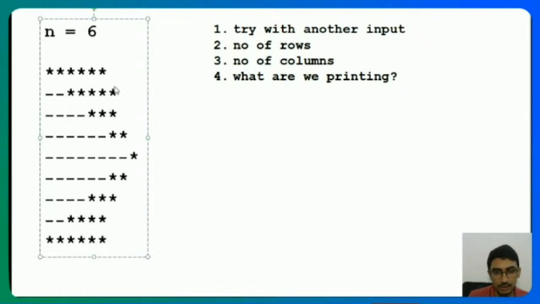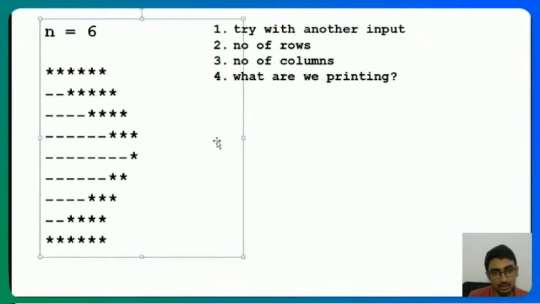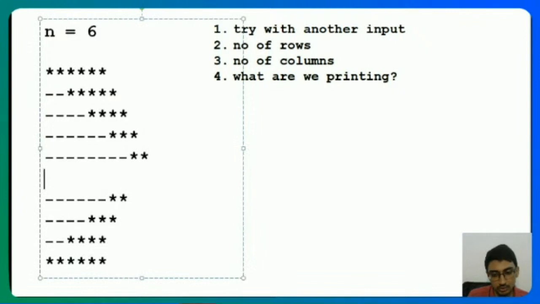And yeah, good point. What will it be for n is equal to 6? We will have it like this, and this one here. And then we should have one more, like this, right?